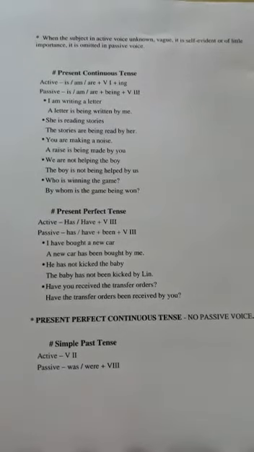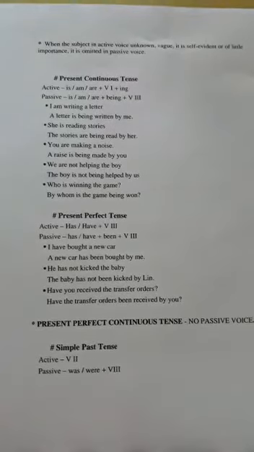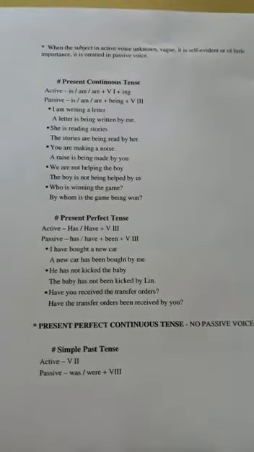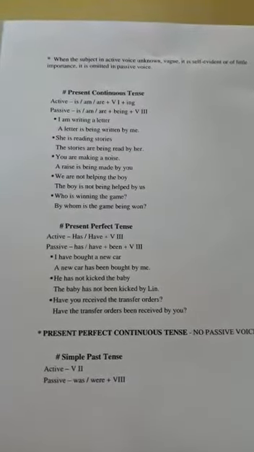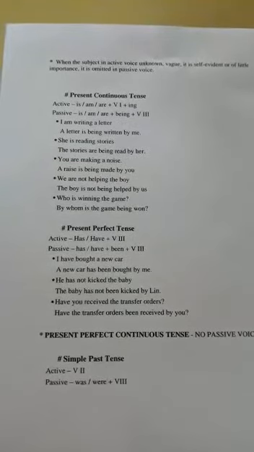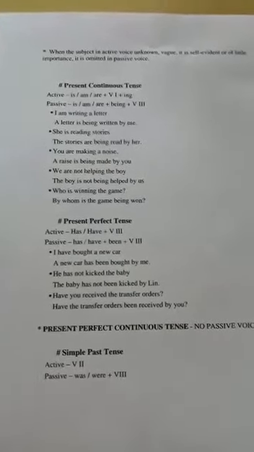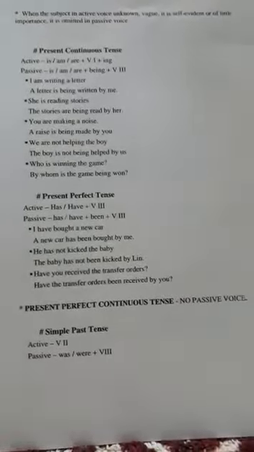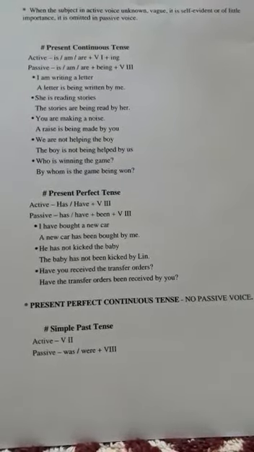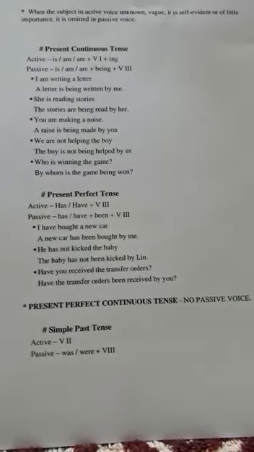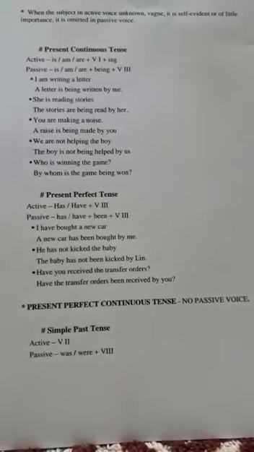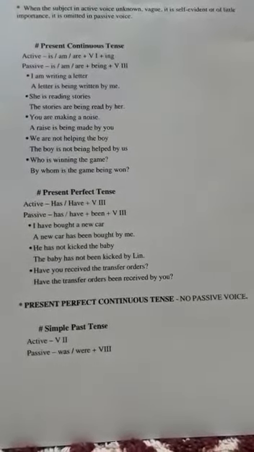That is, you have to start the sentence with the helping verb. By who changes to by whom, and then use the helping verb first. By whom is the game being won? So these are the examples of present continuous tense.